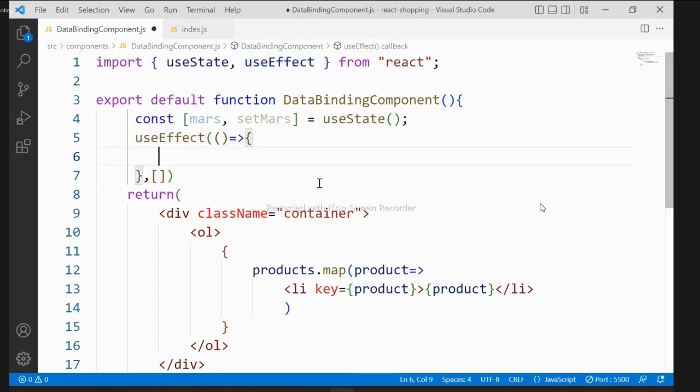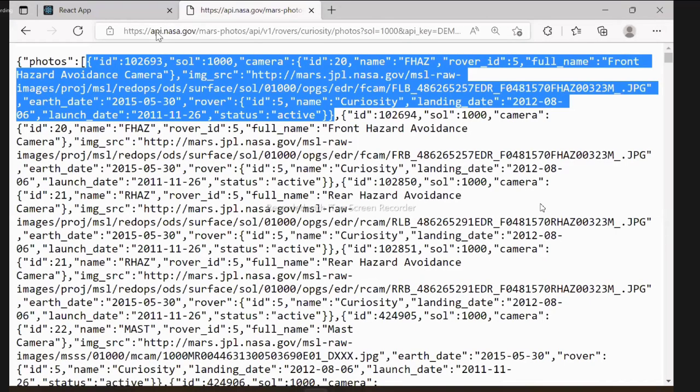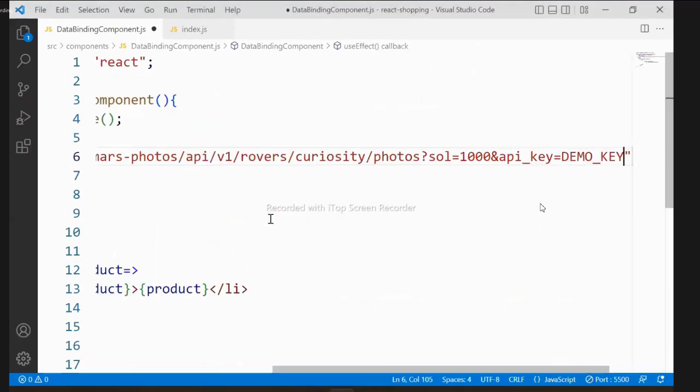And here we have to tell how to fetch the data. In JavaScript you might have learned, no extra libraries required, how to get data from an API. To get data from an API, you have a promise in JavaScript, right? What is that promise? Fetch. JavaScript has a promise called fetch. By using this fetch, you can fetch data from any URL. From where? The URL you have to mention. Let's copy this complete API URL and paste it.